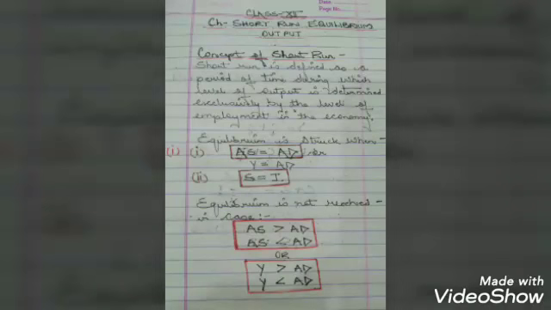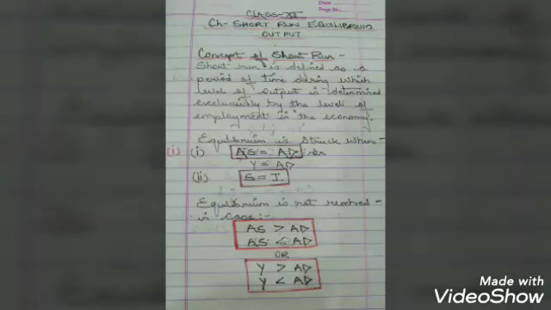That means equilibrium is struck when AS equals AD or Y equals AD, where AS is the aggregate supply, that is the market value of goods and services, and AD is the expenditure on the purchase of those goods and services. AS, which supplies the goods and services, actually generates the income, that is Y, and that is why we say that Y equals AD. So an equilibrium is struck when AS equals AD or Y equals AD.